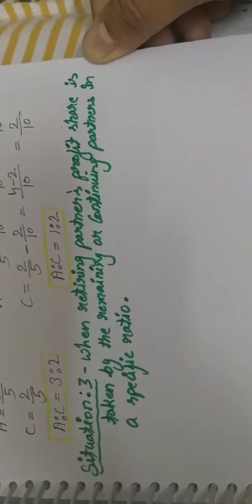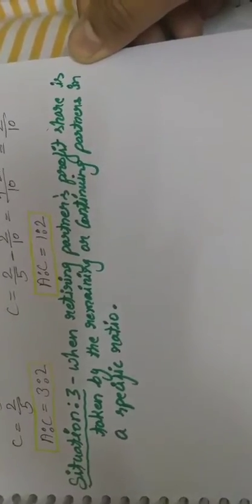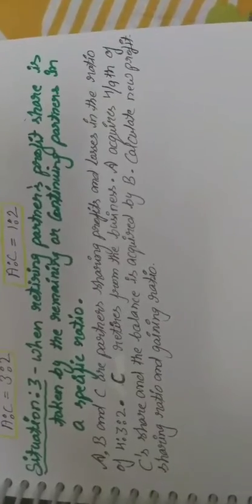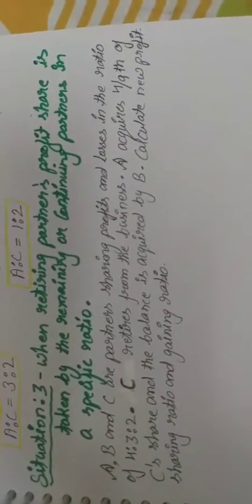Let's see the situation and then we are going to solve that. Related to this situation we have a problem in which we have to solve the gaining ratio or the new profit share ratio of the remaining partners.